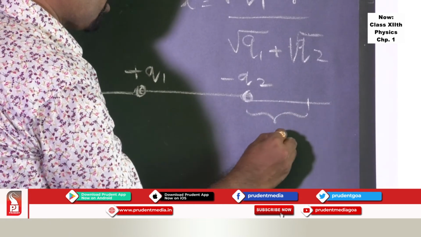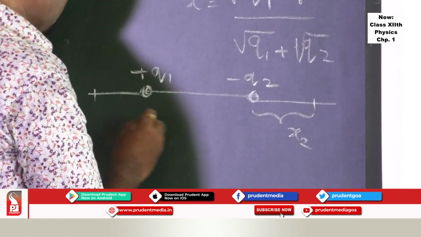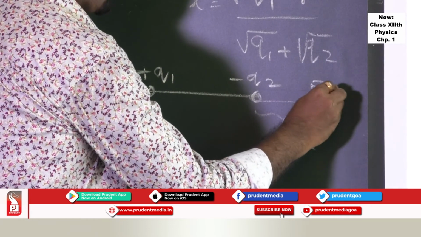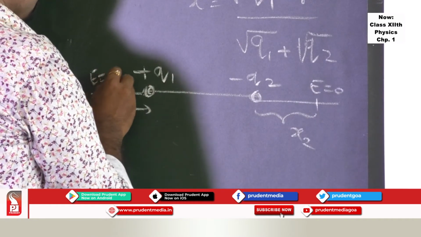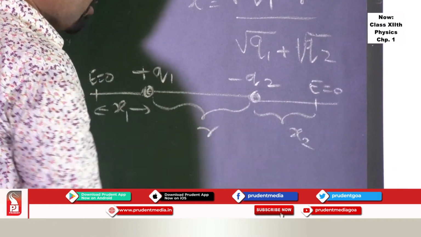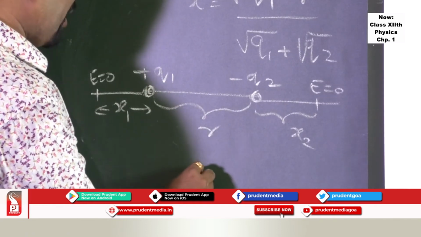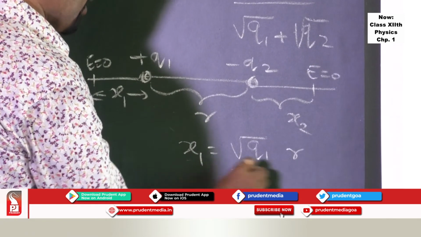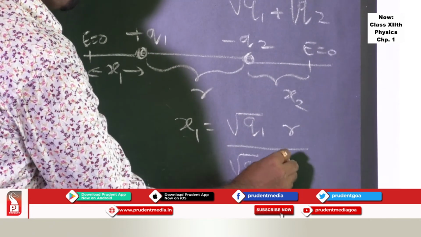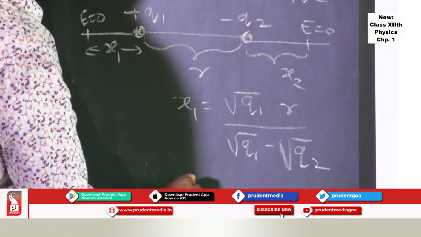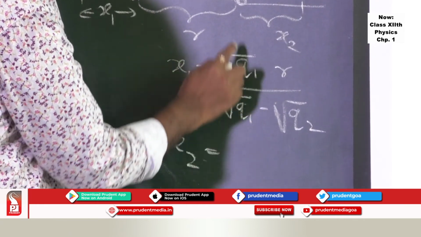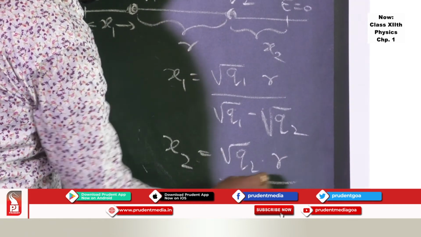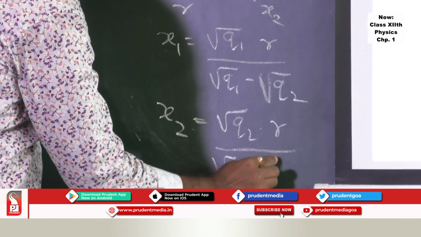It will be either on this side or on this side. Suppose you take this distance as x2 and this distance as x1, at which the neutral point is observed. Here the electric field is zero, and the distance between the two charges is r. One can easily find x1 as root of q1 times r upon root of q1 minus root of q2. Likewise, I can find the neutral point x2 from charge q2 as root of q2 times r upon root of q1 minus root of q2.